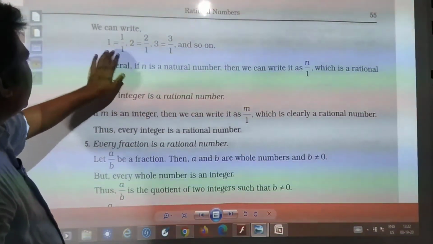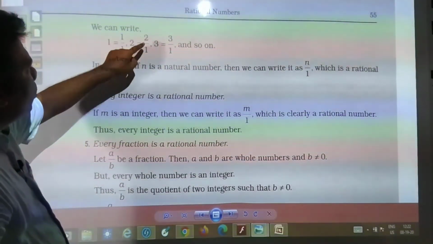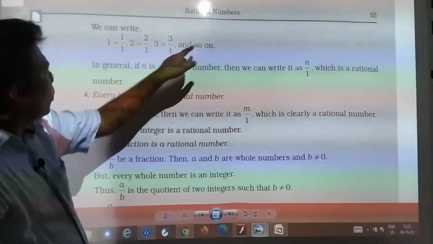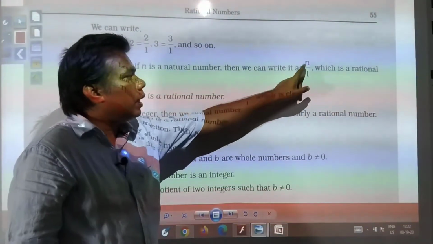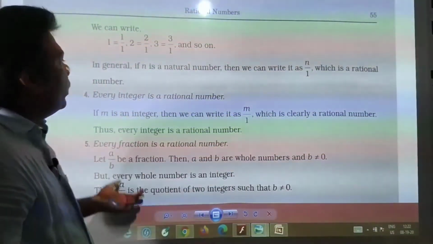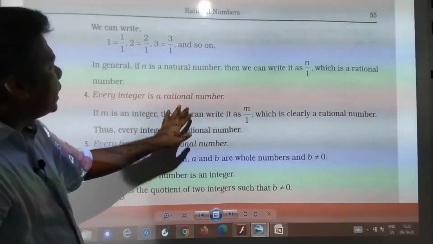Here we can write 1 is equal to 1 by 1, 2 is equal to 2 by 1, 3 is equal to 3 by 1, and so on. In general, if n is a natural number, then we can write it as n by 1, which is a rational number. Every integer is a rational number.